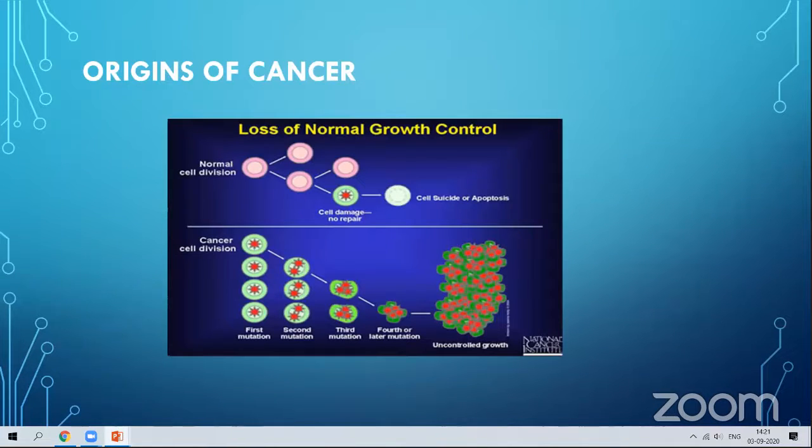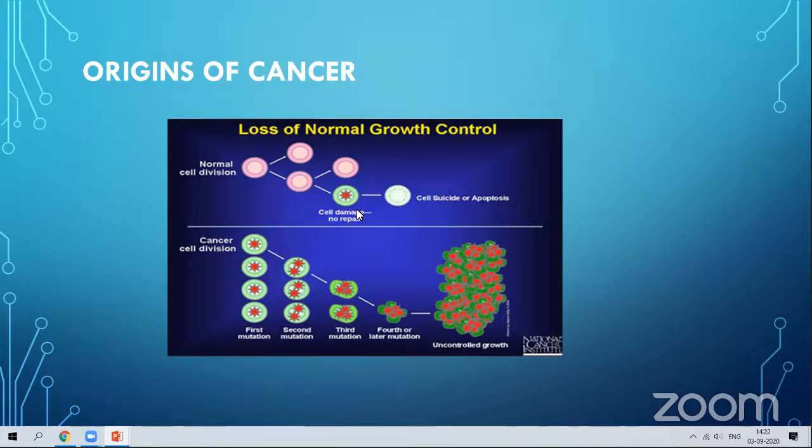So here you can see the cell division of a cell. In normal cell division, one cell is divided into two. According to the nature of the cell, it will go for meiosis or mitosis. It will divide and it will go on.